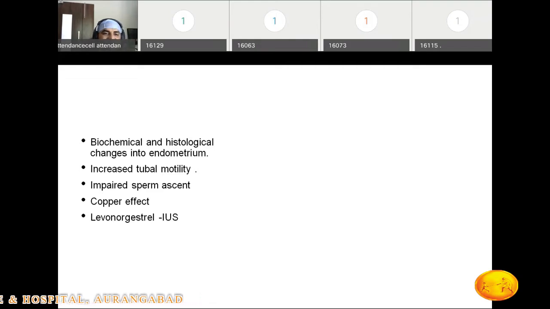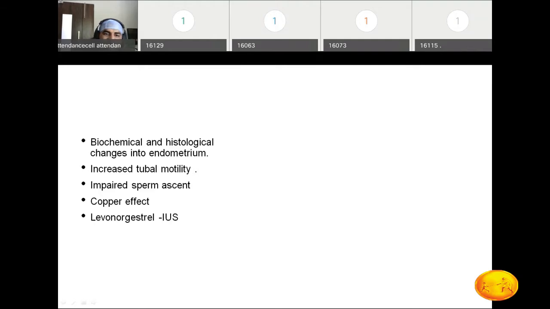Second important point is increased tubal motility. How can this prevent pregnancy? Because of the increased motility, the zygote, after the fusion of the ovum and the sperm, comes a little bit earlier to the uterus, before the endometrium is prepared for the reception of the embryo. So the embryo gets prematurely transferred to the uterine cavity, which prevents conception.